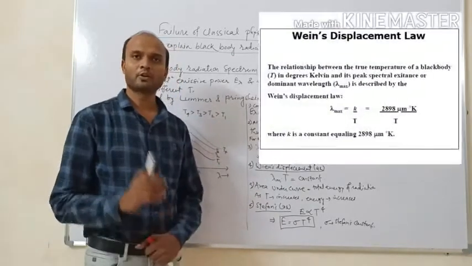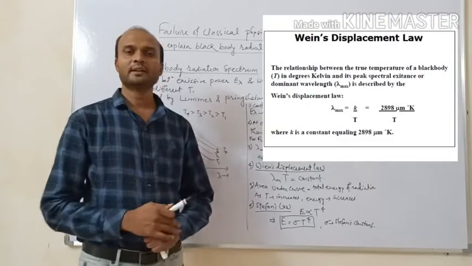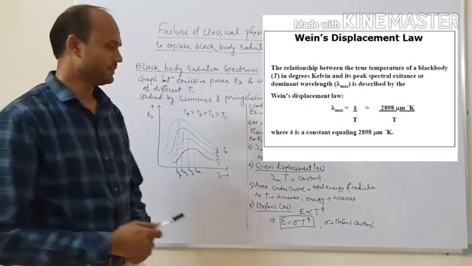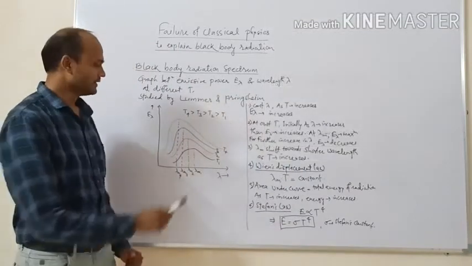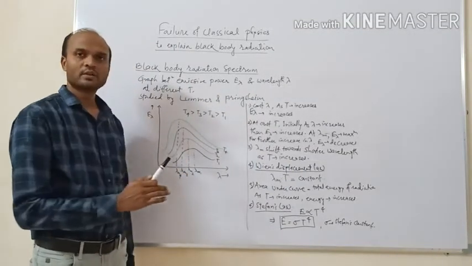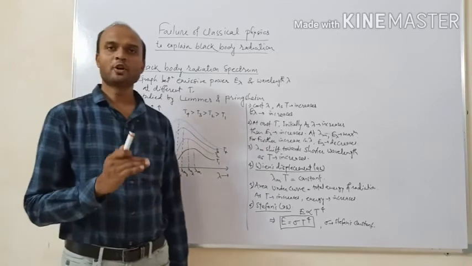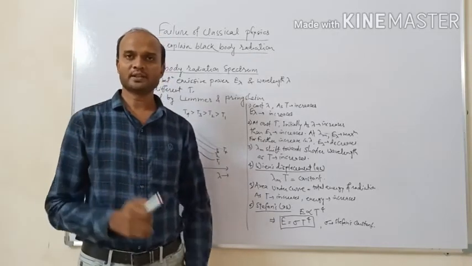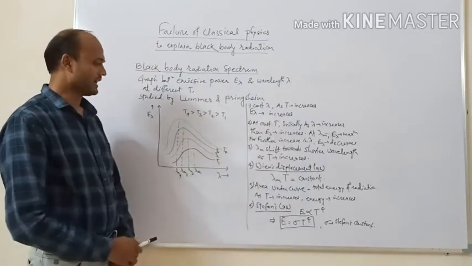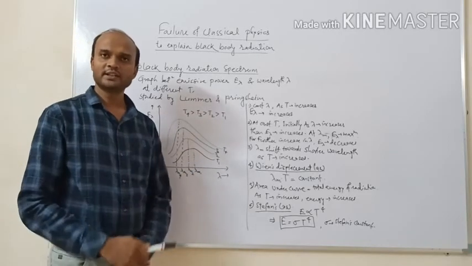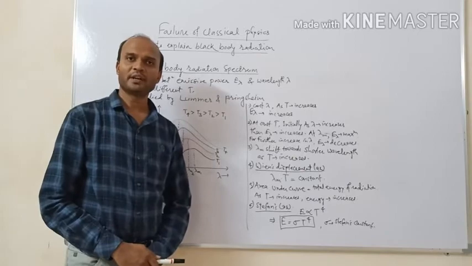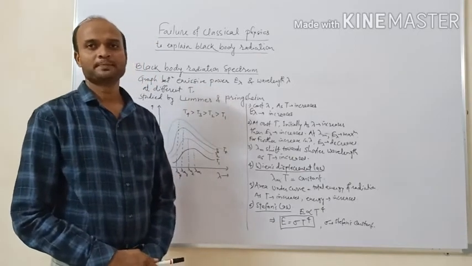That is, the product of temperature and corresponding maximum wavelength lambda m always remains constant. This is Wien's displacement law. The area under each curve gives the energy of radiation at that temperature. And from this curve, it is observed that as the temperature increases, the area under the curve also increases. Hence, the energy of radiation also increases.